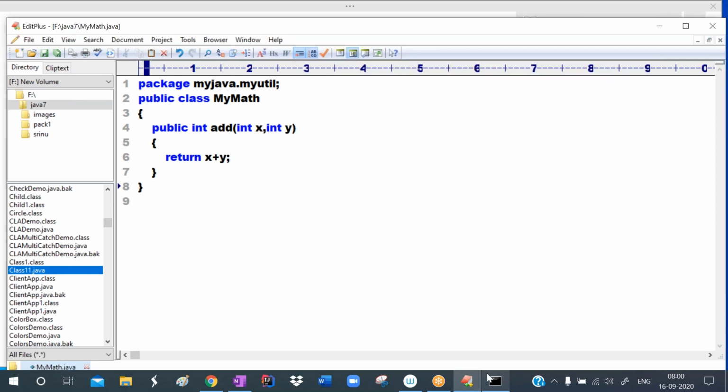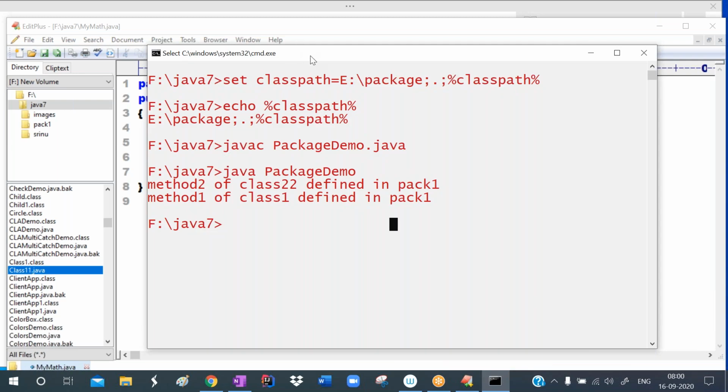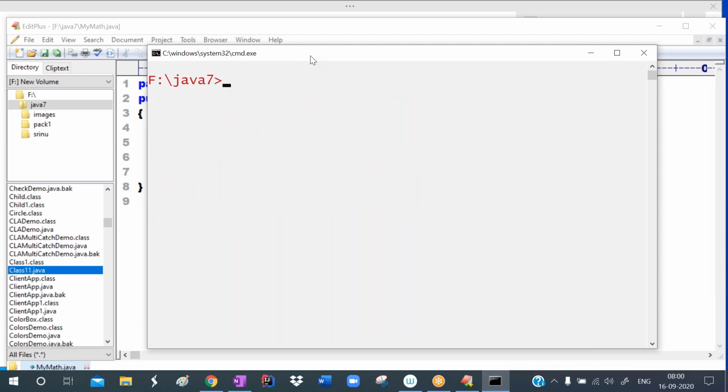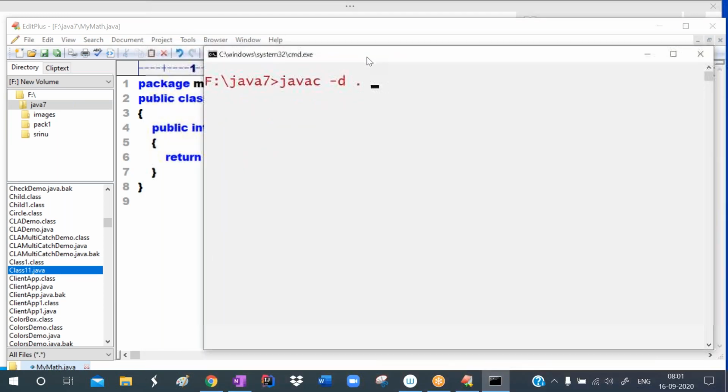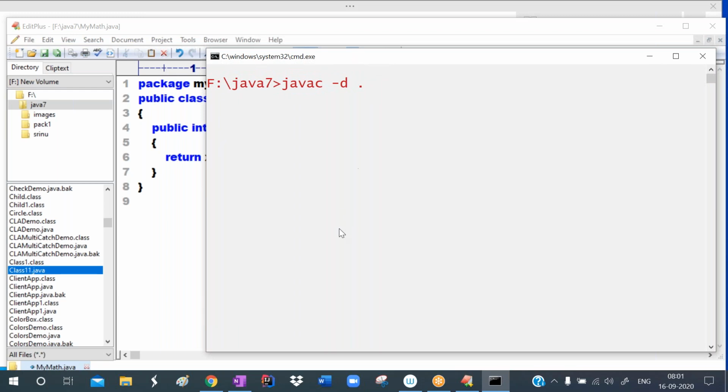Successfully it is created. Observe carefully. Now we want to create the package. So what do we write? javac -d. If you want to create it in the C drive, you can write C drive. If you want to create it in the package folder in the C drive, you can write like this. But I want to create it in the current directory, so for -d, I'm writing dot. So in the current directory, it will be created. Then give the file name. The file name is mymath.java. So javac -d dot mymath.java.